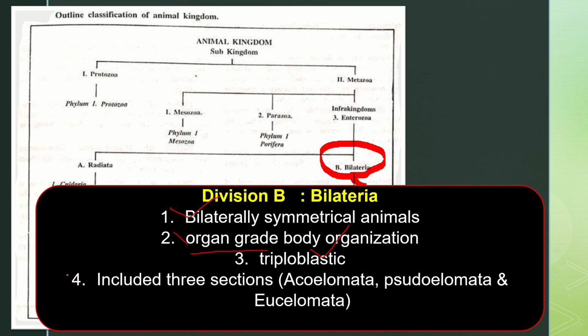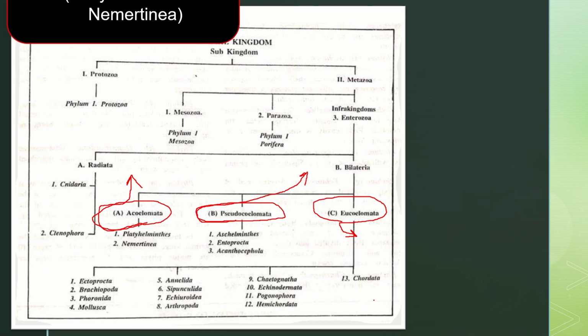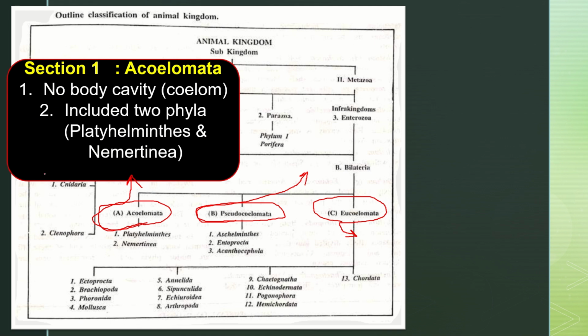Then this Bilateria includes three sections: Aschelminthes, Pseudocoelomata, Eucoelomata. Depending upon the presence or absence of coelom, coelom meaning the body cavity, the Bilateria organisms are divided into these three sections. About the Aschelminthes: it means the absence of coelom. There is no coelom, no body cavity. So these organisms are called Aschelminthes.